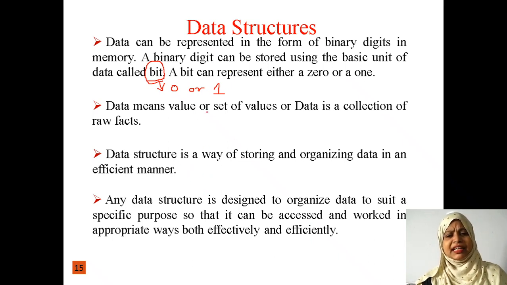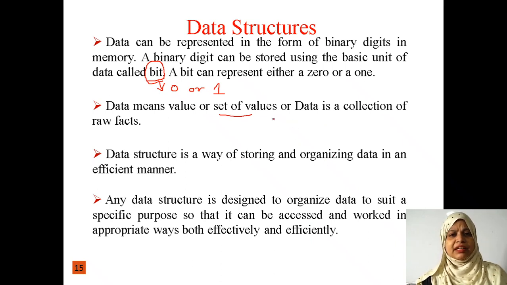What do you mean by data? Data is a collection of elements, or data is a collection of values. In a data structure, we store the information, the set of values, the collection of data, in an organized way. Storing the information in an organized way is known as a data structure.